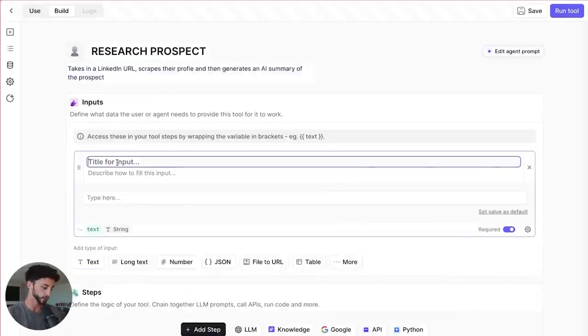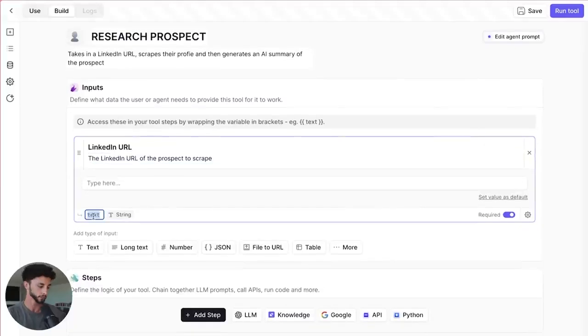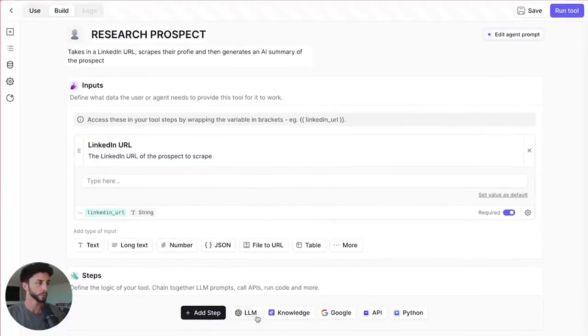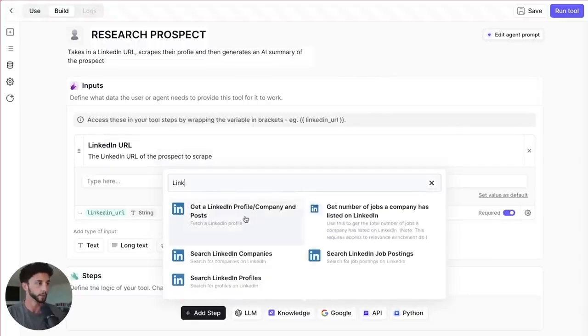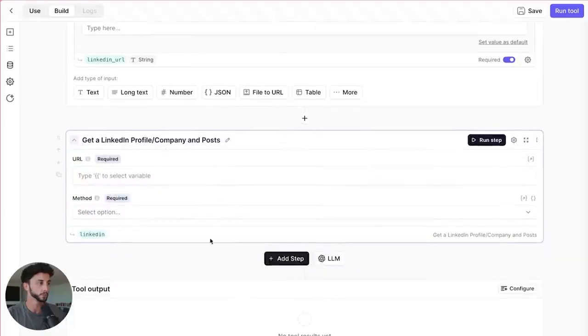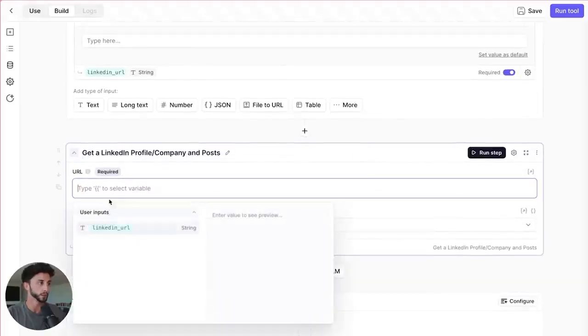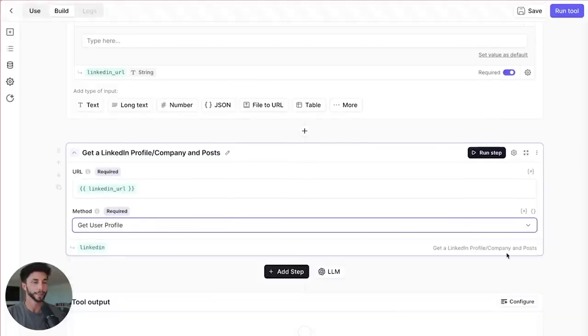Input, we're going to need a LinkedIn URL, the LinkedIn URL of the prospect. And we rename this. Now we're going to add a step, and Relevance has got us here: get a LinkedIn profile or company posts. So this is cool because then we can pop in our LinkedIn URL here. Oh, we don't need two of them. So we're going to get the user profile here.